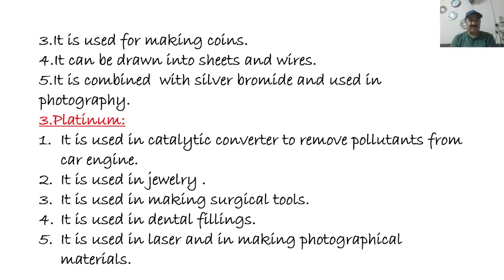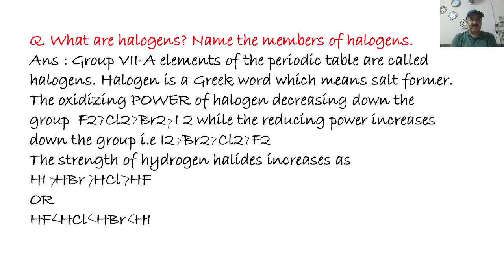Number five, it is used in lasers and in making photographic materials. So these were the uses of noble metals, gold, platinum, and silver, as I have explained.